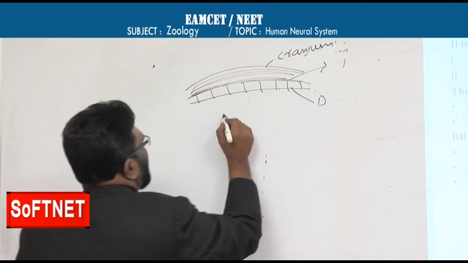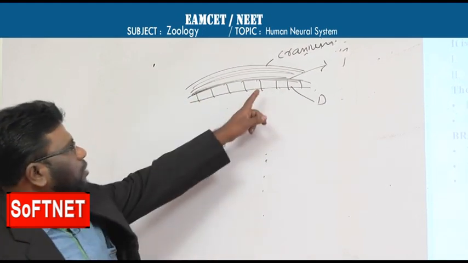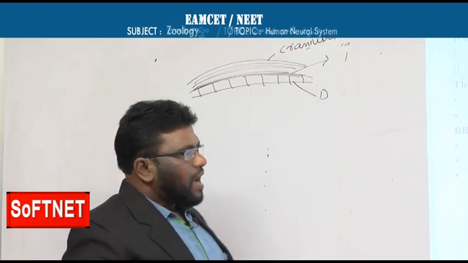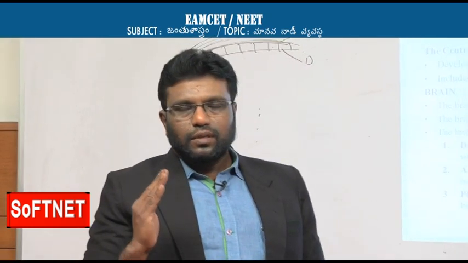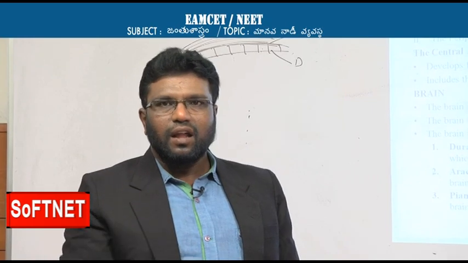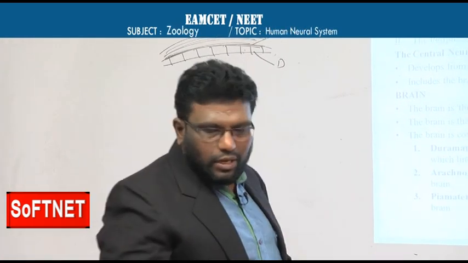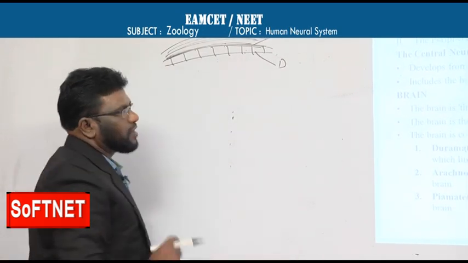This is the cranium, and here is the cranial cavity, which is lined by this dura mater. If we observe, dura mater lines the inner border of the cranial cavity and also the outer surface of the brain.